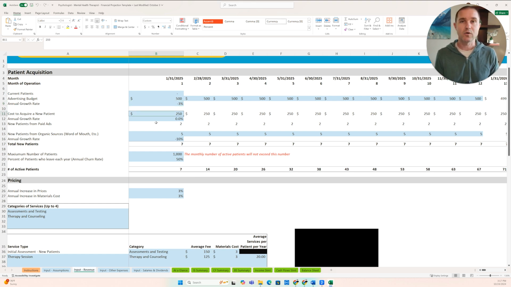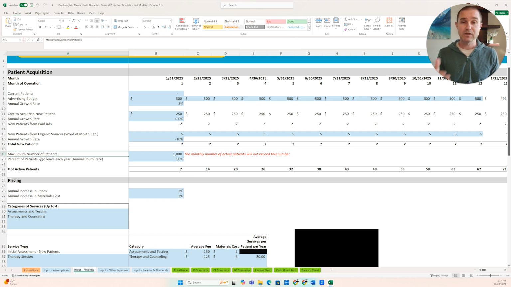We can set a cost to acquire a new patient. Let's say that's $250. So that ad budget really is just going to bring in a couple of new patients from paid ads in the first months here. And then maybe more of your patients come from organic sources or word of mouth. So let's say we've got referrals for 5 patients a month, building up this total new patients here. So we have 7 new patients a month here. And then what this section down here will do is allow us to set a maximum number of patients.